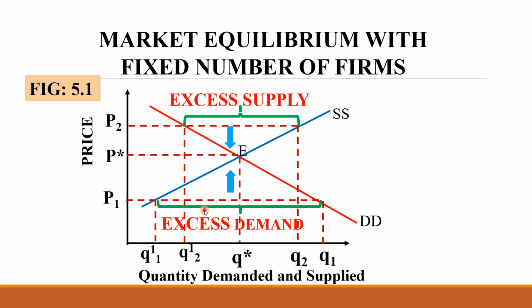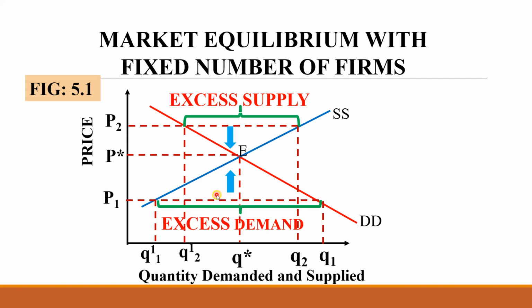Some consumers may not be able to get it at all at price P1, and some may get only an insufficient quantity. Therefore, they will tend to pay more than P1 to get that item which is in shortage.